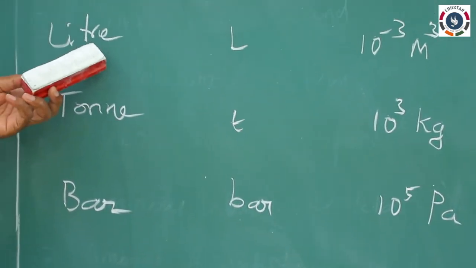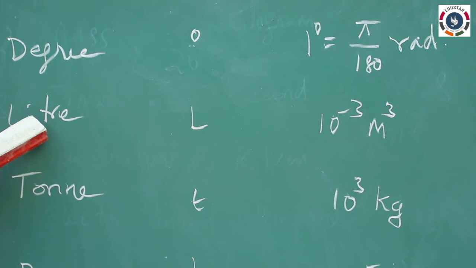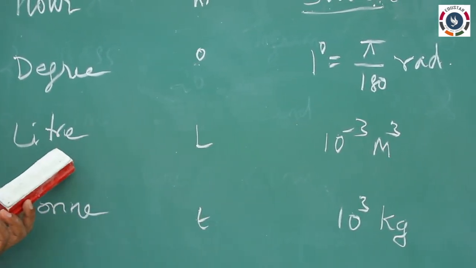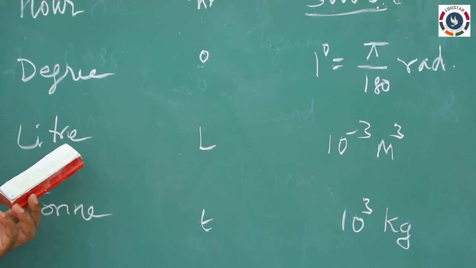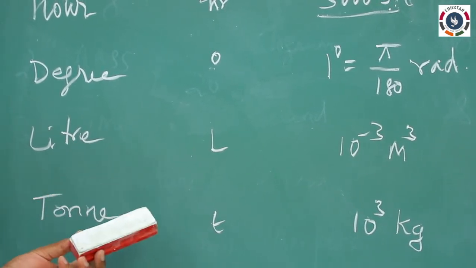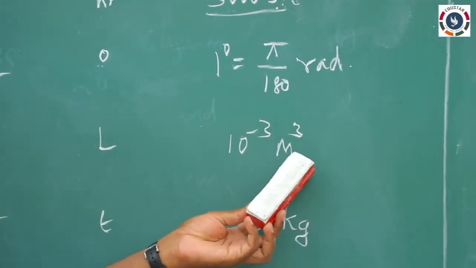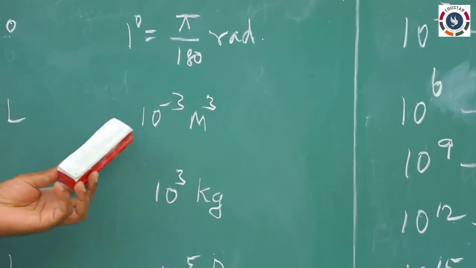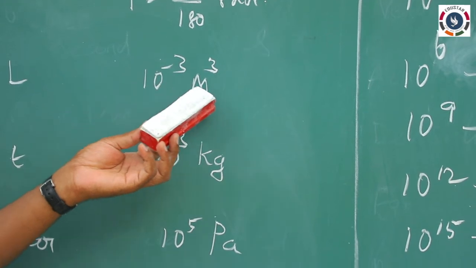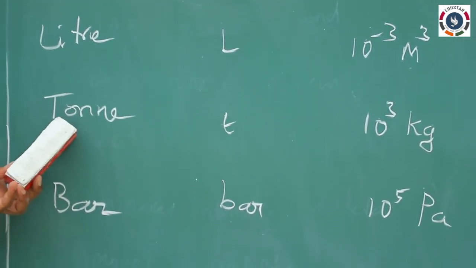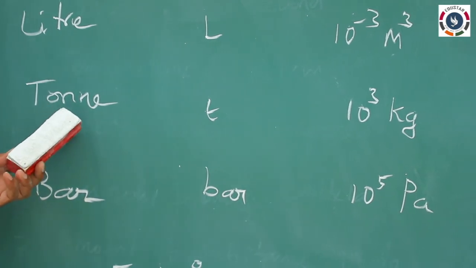And next, liter. We use the liter for representing volume, for liquids like petrol and oils. The symbol is capital L, but we should represent it in SI units. So liter can be expressed as 10 to the power minus 3 meter cube. Ton is used for weighing purposes.